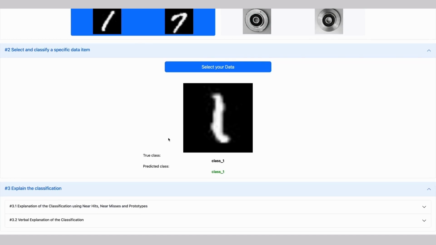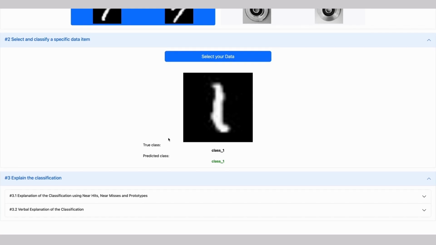Now the image actual class, the true class, and the prediction of the CNN model, the predicted class, are depicted. If the predicted class is correct, so it is the same as the true class, it is highlighted in green, otherwise in red. Next, the classification of the image is explained by depicting the nearest hits or misses, as well as prototypes of the assigned category, or by giving a verbal explanation of the characteristics of the chosen data point.